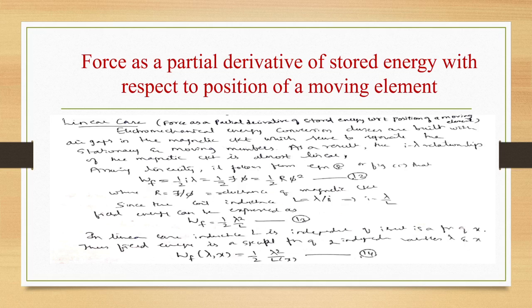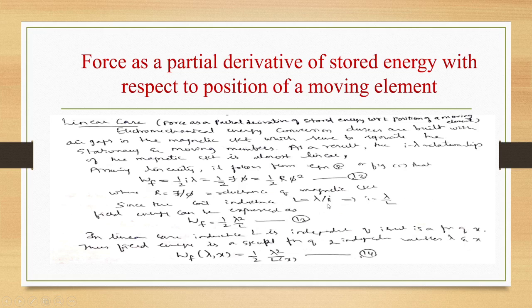Electromechanical energy conversion devices are built with air gaps in the magnetic circuit, which serve to separate the stationary and moving members. As a result, the i-lambda relationship of the magnetic circuit is almost linear. So assuming linearity, we can write Wf is equal to half i lambda, or half F phi, or half R phi square. This R is reluctance here, not resistance, where reluctance R is equal to mmf by flux. And it is nothing but the reluctance of the magnetic circuit.